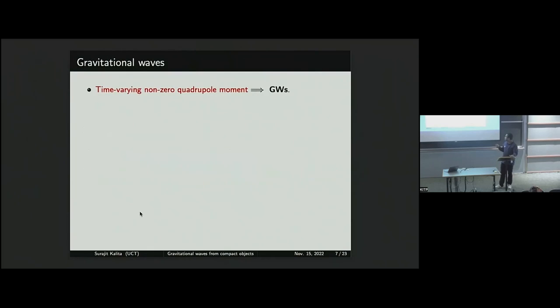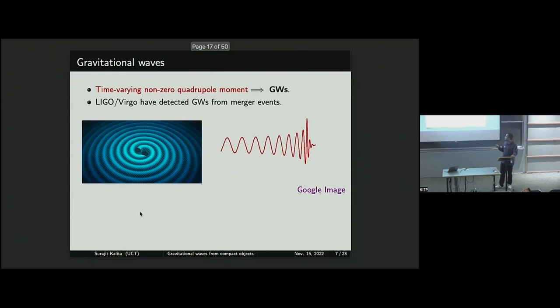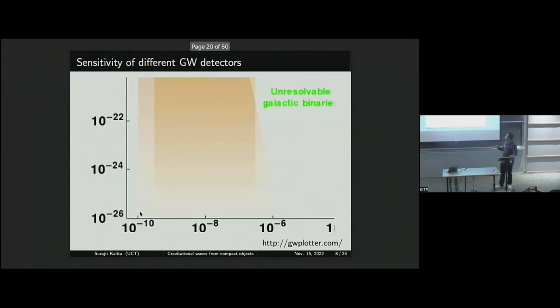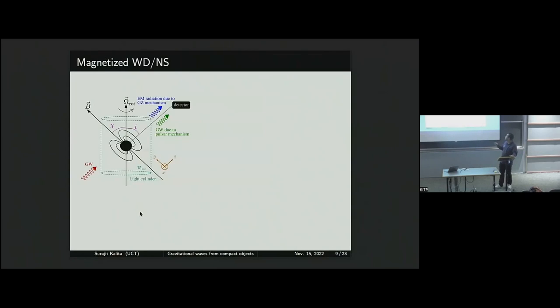And what are gravitational waves? Any system which has a time-varying non-zero quadrupolar moment can emit gravitational radiation. So far, LIGO Virgo have detected a lot of such gravitational waves from merger events, and many interesting objects have been detected over the years. In the future, LIGO Virgo is being upgraded, and a space-based mission like LISA will be launched.